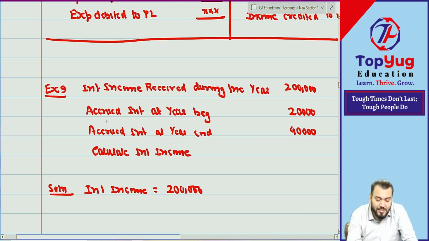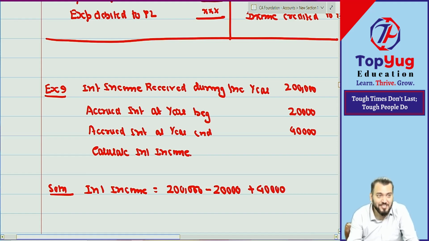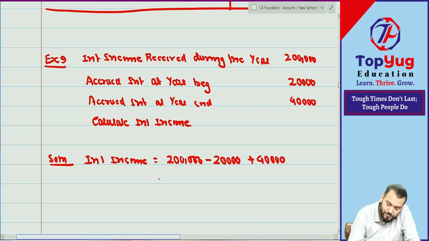So can you say accrued interest means outstanding income at year beginning? It means it was an income of last year, not received in last year, will be received in current year, but it is not an income of current year. So it is minus. If this is minus, then this will always be plus. What is the answer? 2,20,000. Can you give the journal entry?